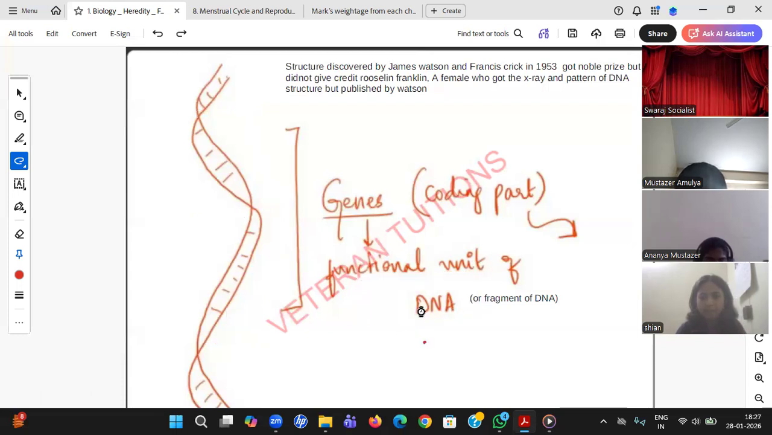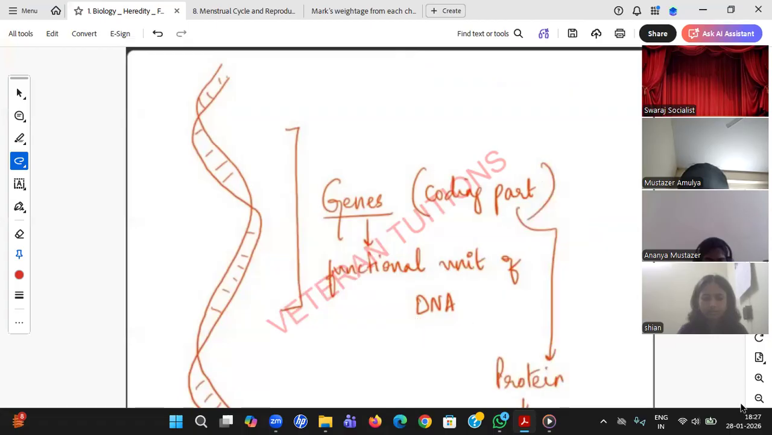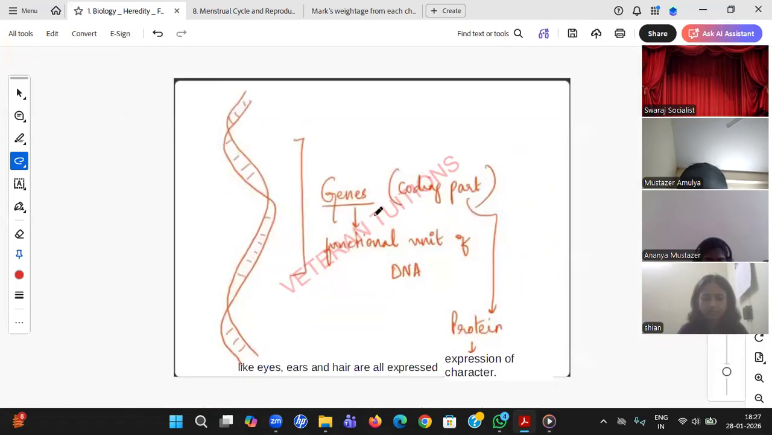These are all one-mark questions which you can expect. Gene is the functional unit of any living organism, like the cell is the functional unit of any animal. Now what did the gene do? Gene helps to produce protein. Not directly, but which type of protein is decided by the gene only, by that particular three-base code.